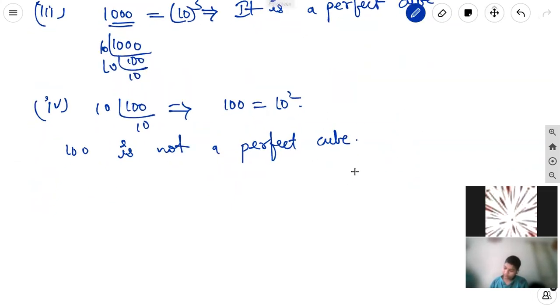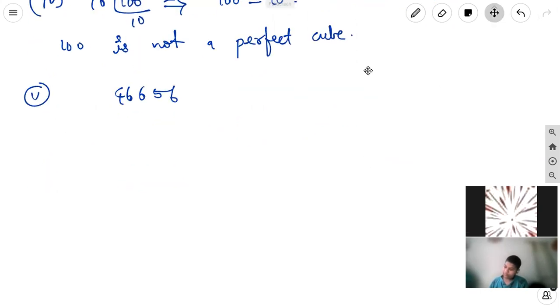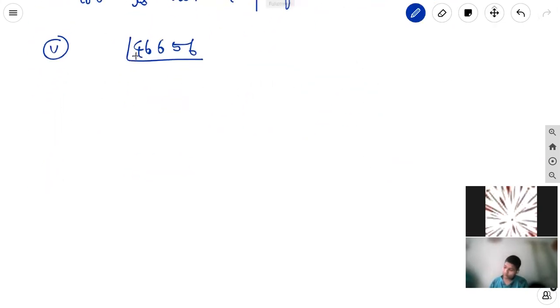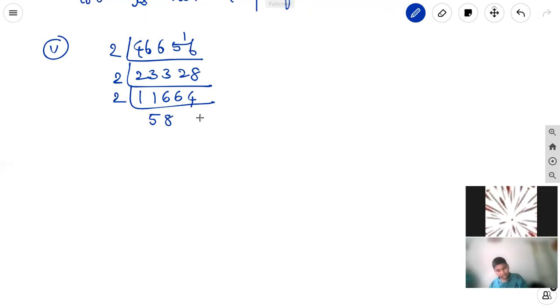Next, fifth problem, 46,656. Do the prime factorization. Take 2: 2 twos are 4, 2 threes are 6, 2 eights are 16, 2 sixes are 12, 2 fours are 8, 2 fives are 10, 2 nines are 18.